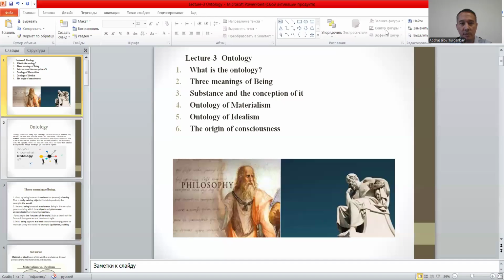Hello. So today's lecture is going to be about ontology. So this is the outline of our third lecture, ontology. I'm going to explain what ontology is, the three meanings of being, substance as the conception of it, ontology of materialism, ontology of idealism, and the last one is the origin of consciousness.